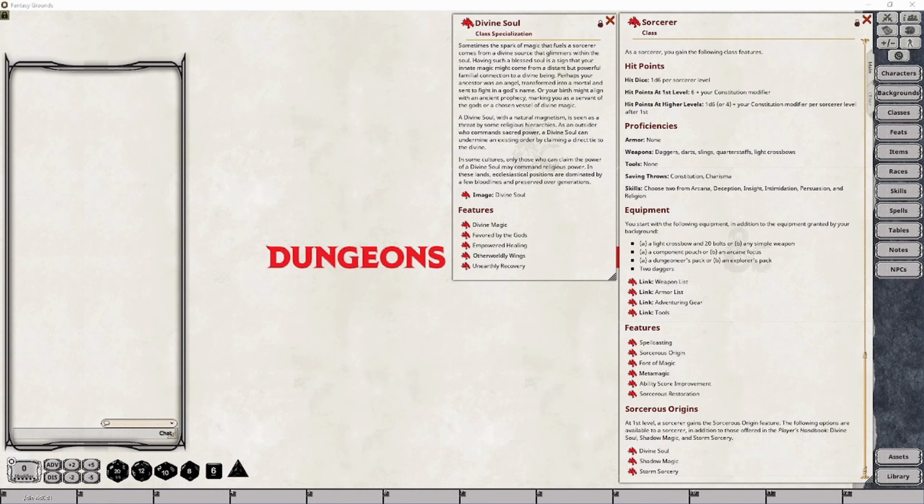Sorcerers have to select their class specialization at level 1, which is why I don't have a character on the screen here, because their power is derived by their class specialization, rather than just simply being a sorcerer. As such, I'll have to quickly create a basic level 1 character and then bring you back when I'm about to apply the class specialization during the character creation process. So give me a moment, I'll be right back.